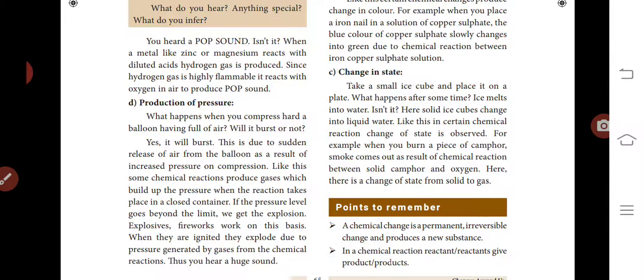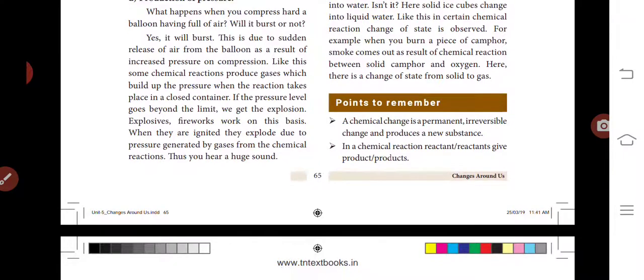Understand? You take an ice cube and place it on this plate. After some time, observe the ice cube. You are not seeing the ice cube, you are seeing liquid water, because melting takes place in the ice cube. The same way for camphor.